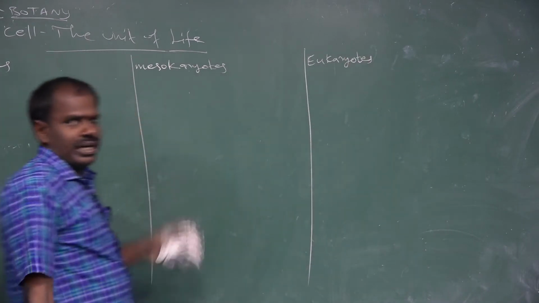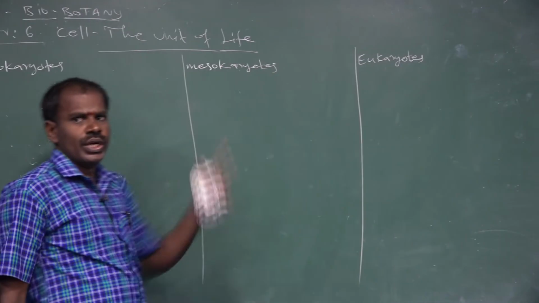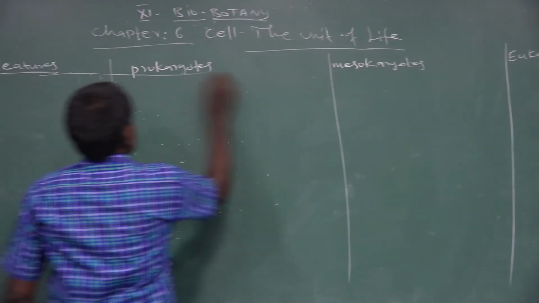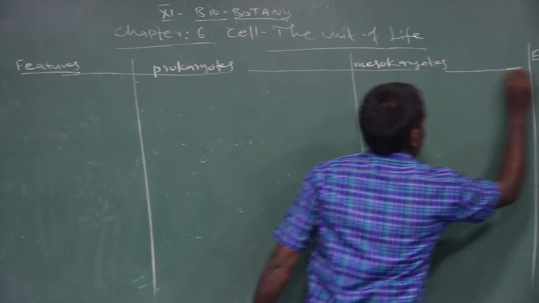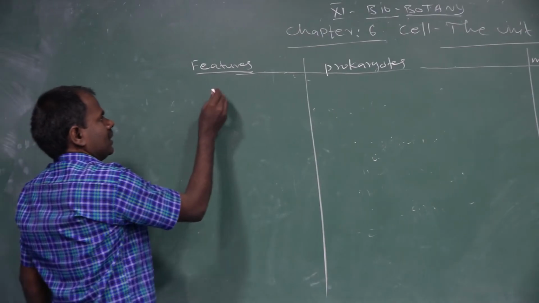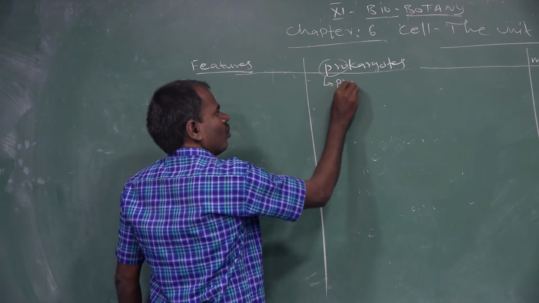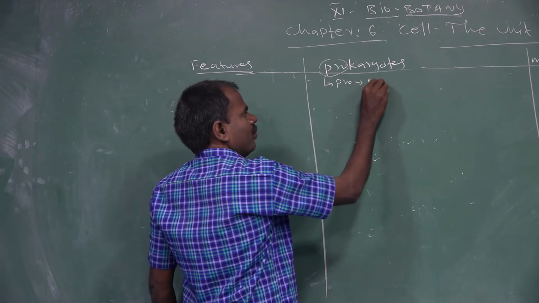So, the comparison between prokaryotes, mesokaryotes and eukaryotes. The first one is prokaryotes. Pro refers to primitive.